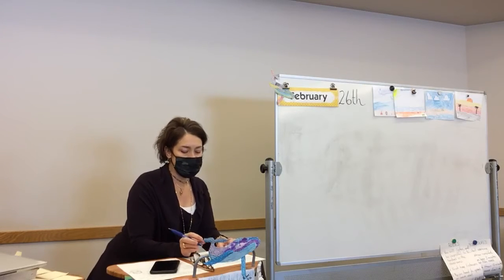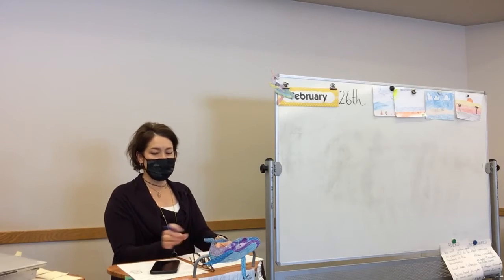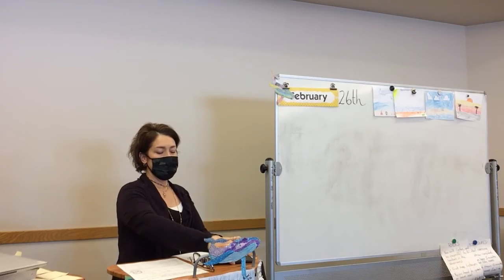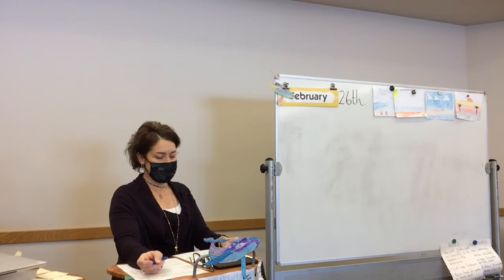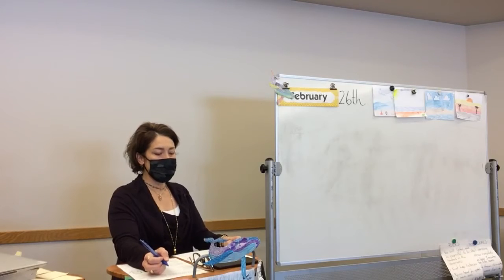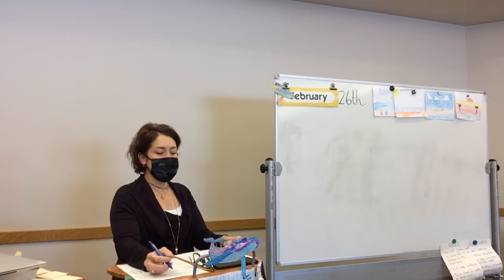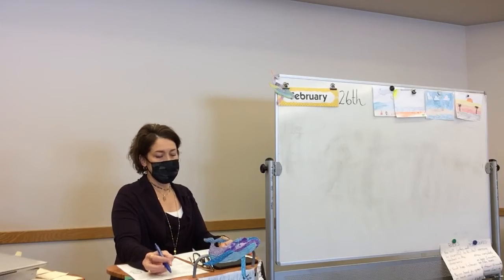So, compound predicate or compound subject. Now remember, the subject is a noun. The predicate is the verb. Look at our sentence. Does the sentence have a compound subject or a compound predicate? Are there 2? Do you see 2 verbs? Do you see 2 subjects? Grayson. 2 subjects. What are the 2 subjects?